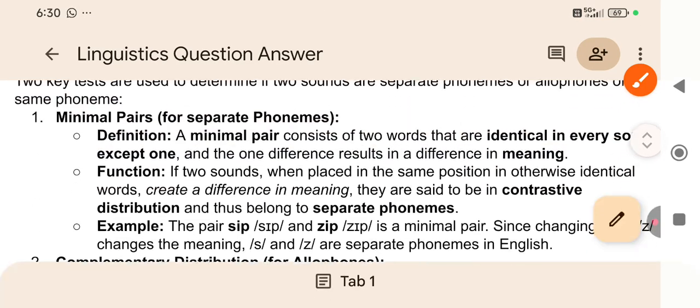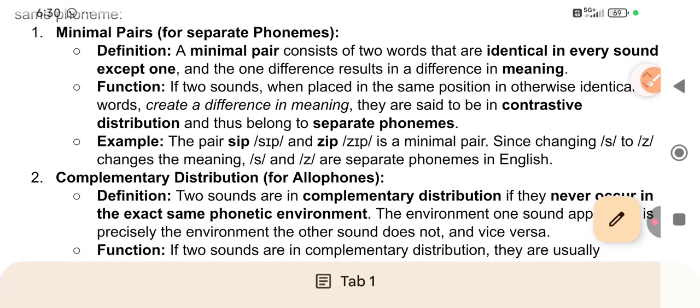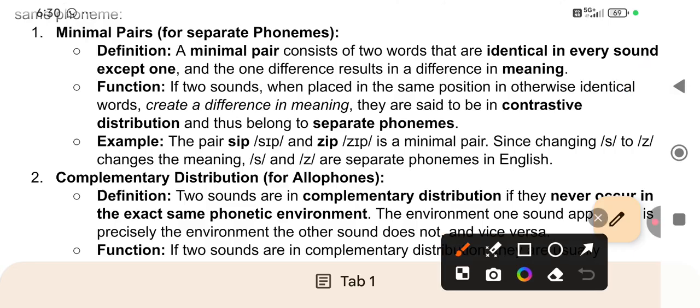Minimal pairs means you have to take two words with the same number of letters. Suppose you are taking another: pool, right? Cool, right?